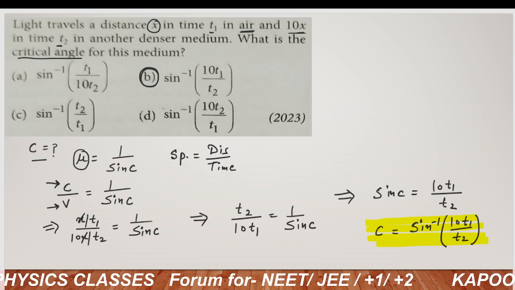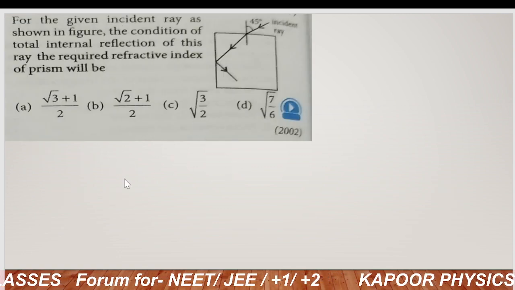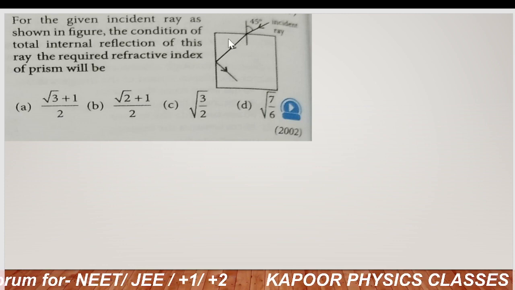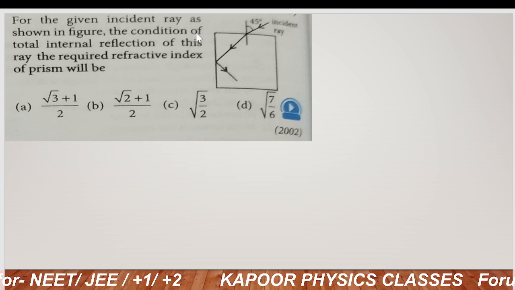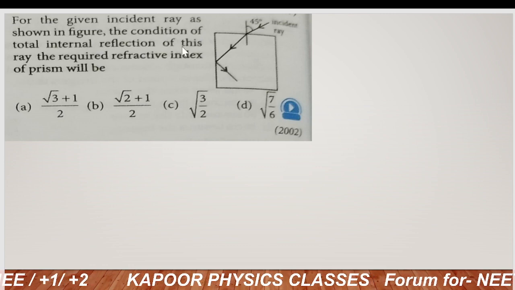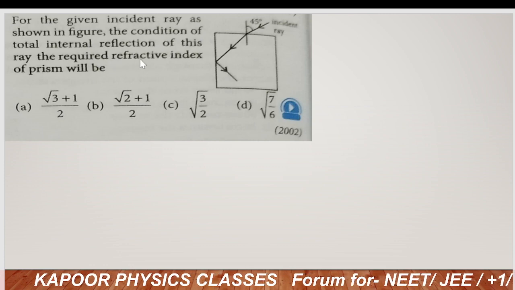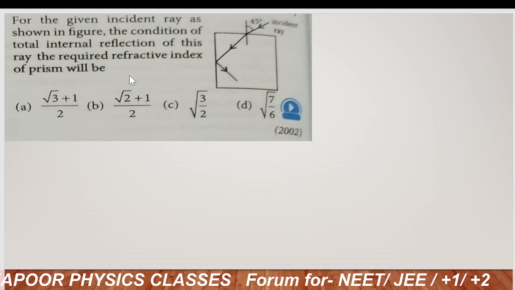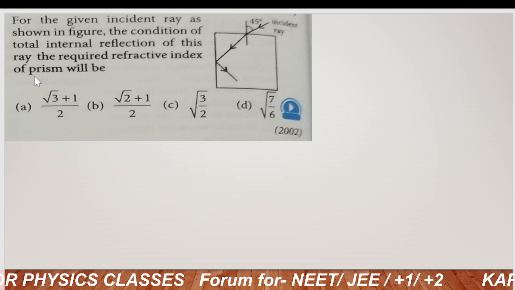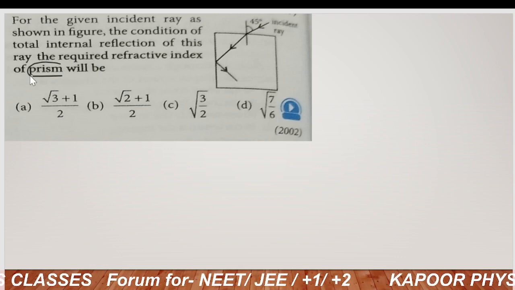Now come to the next question. The question is: for the given incident ray shown in the figure, for the condition of total internal reflection of this ray, what is the required refractive index of the prism? Here by mistake they have written prism, but you do not have a prism here, so there is a little bit of a mistake in this question.